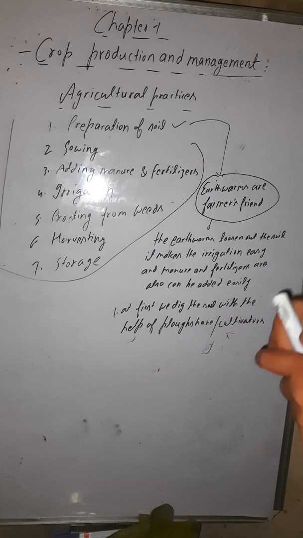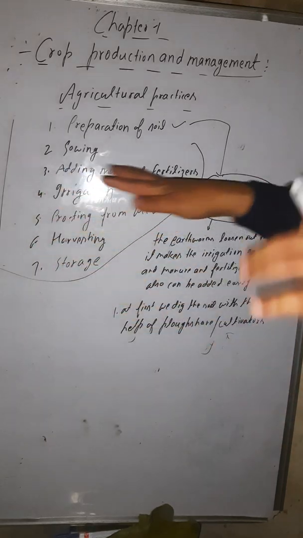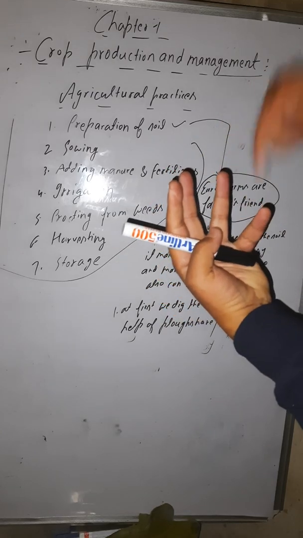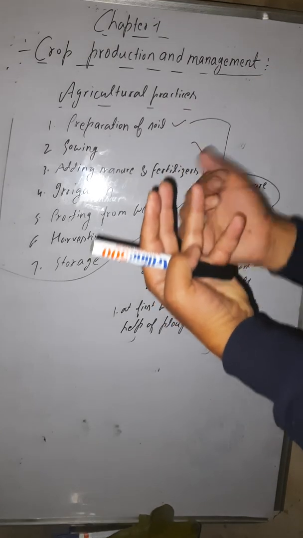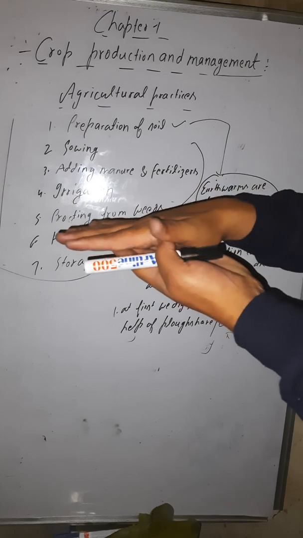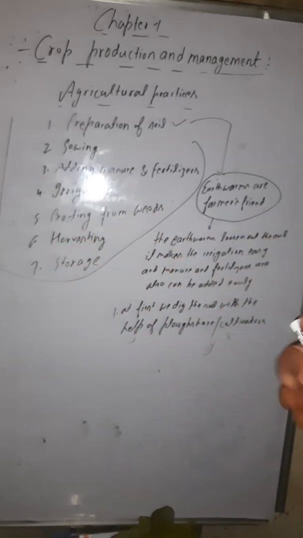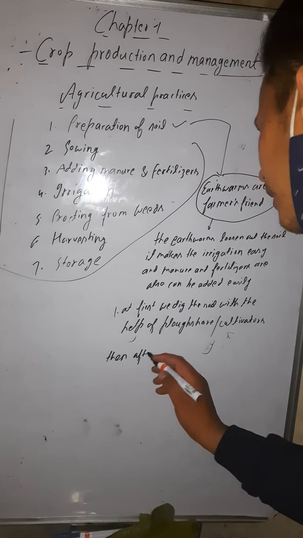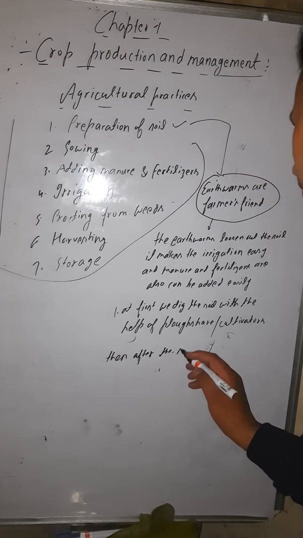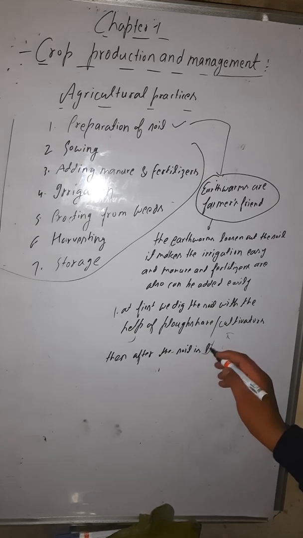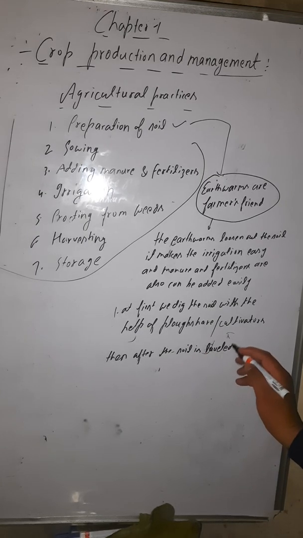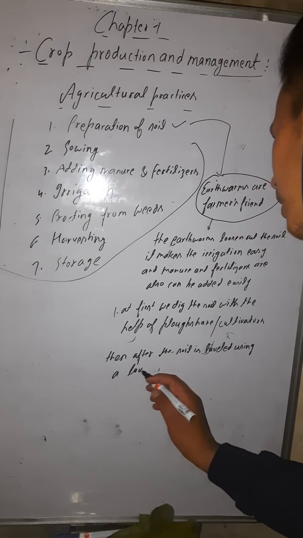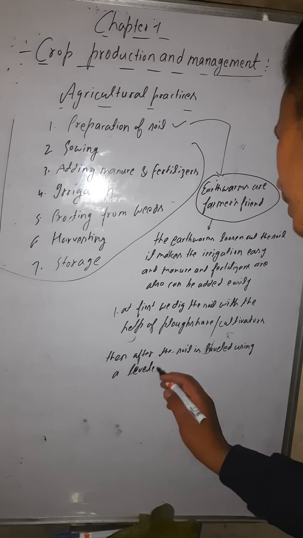Then after, what is happening? When the soil is dug, then it needs to be leveled also. Right now the soil is like this, somewhere down, somewhere up. It needs to be leveled, so we need a leveler for this. The soil is leveled using a leveler.